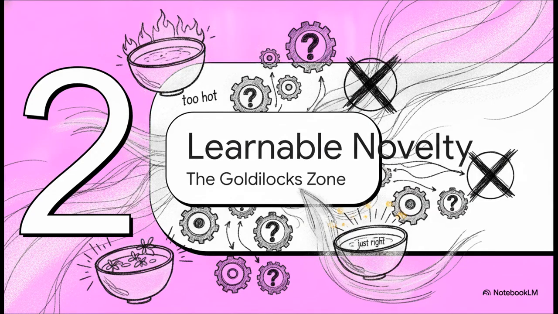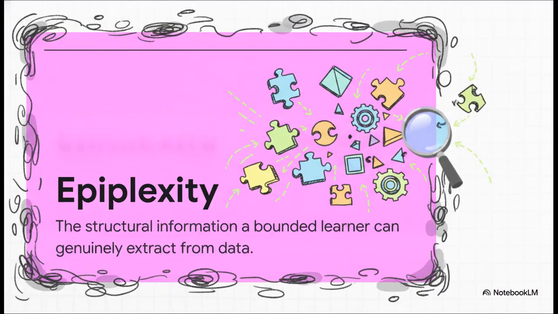Section 2. Unlocking Learnable Novelty. Well, the breakthrough concept that solves this paradox relies on a really cool metric the authors call epiplexity. You can basically think of this as learnable novelty. Epiplexity is the exact measure of what a learner can actually digest and turn into real knowledge. It totally ignores the useless noise of the TV screen, and it ignores the boring predictability of the dark room. It focuses strictly on the structure that a bounded mind can actually carry away from the data.